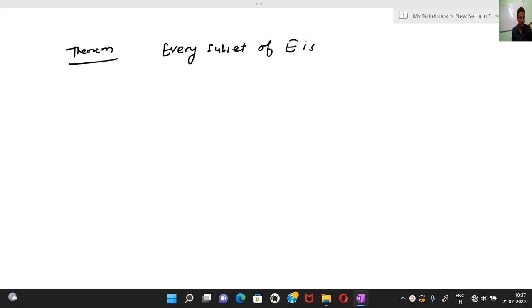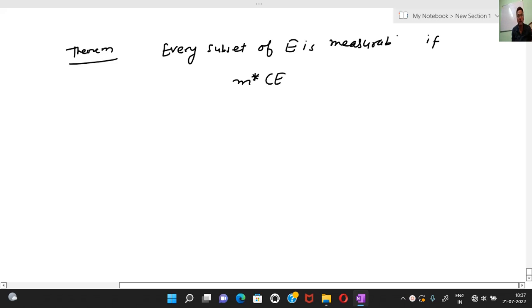The theorem is: every subset of E is measurable if the outer measure of E is 0. Okay. The theorem is every subset of E is measurable if the outer measure of E is 0. Okay.